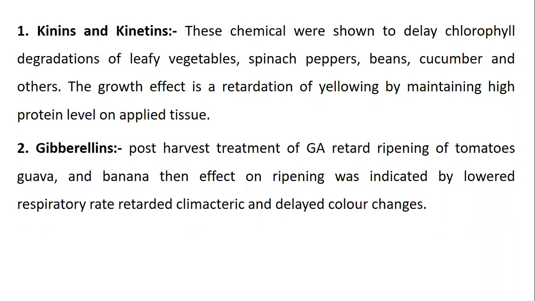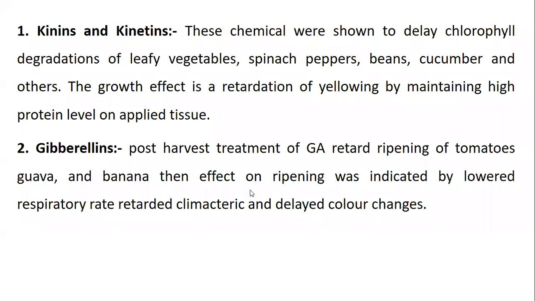Gibberellin is a post harvest growth hormone which is used to retard the ripening process in the case of tomato, guava, banana. All are climacteric fruits, meaning they can ripen after harvesting from the plant.